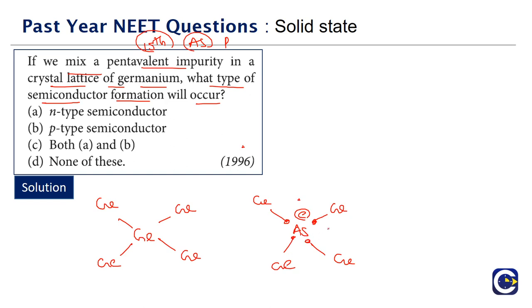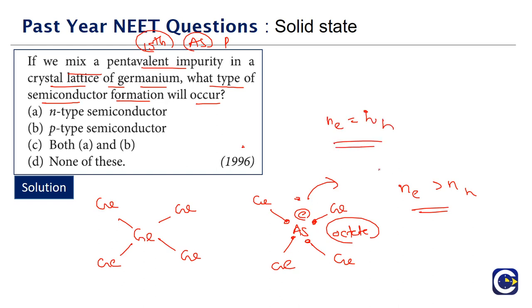Because of the formation of 4 bonds, arsenic is able to meet the octet requirement, but it has some extra electron. This electron can easily come out, and that's why this type of doping will have an extra number of electrons compared to holes. In pure germanium, the number of electrons equals the number of holes. But when we mix a pentavalent impurity, these group 15 elements, the number of electrons will be more than the number of holes. So we call this an N-type semiconductor. The correct answer is Option A.